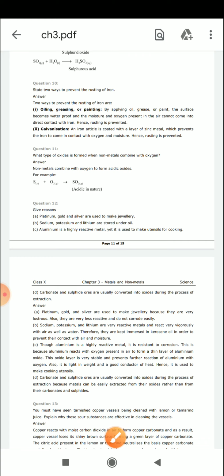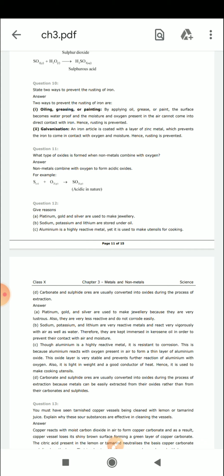Okay, now third: aluminum is a highly reactive element, yet it is used to make utensils for cooking. That's right, aluminum is a highly reactive element, but still we are using aluminum utensils at our home. The reason is, first, aluminum is a very good conductor of heat. The second thing is, like iron, we have a very common problem of rusting.